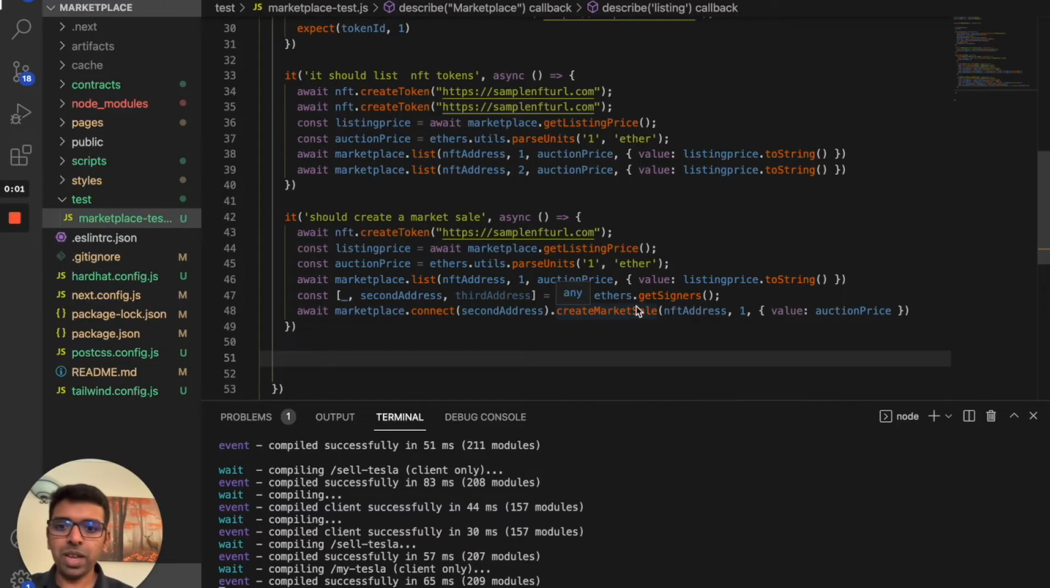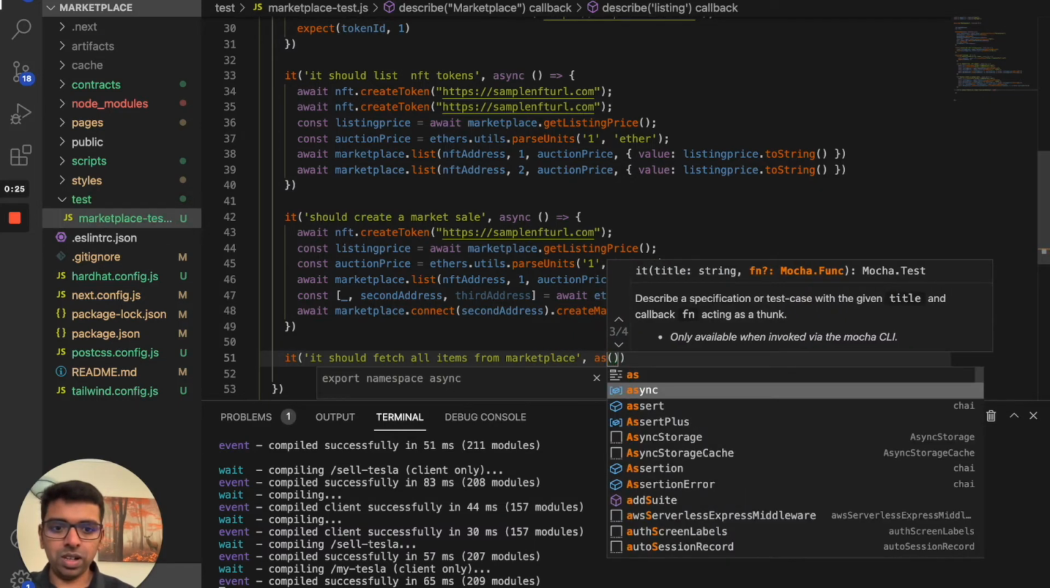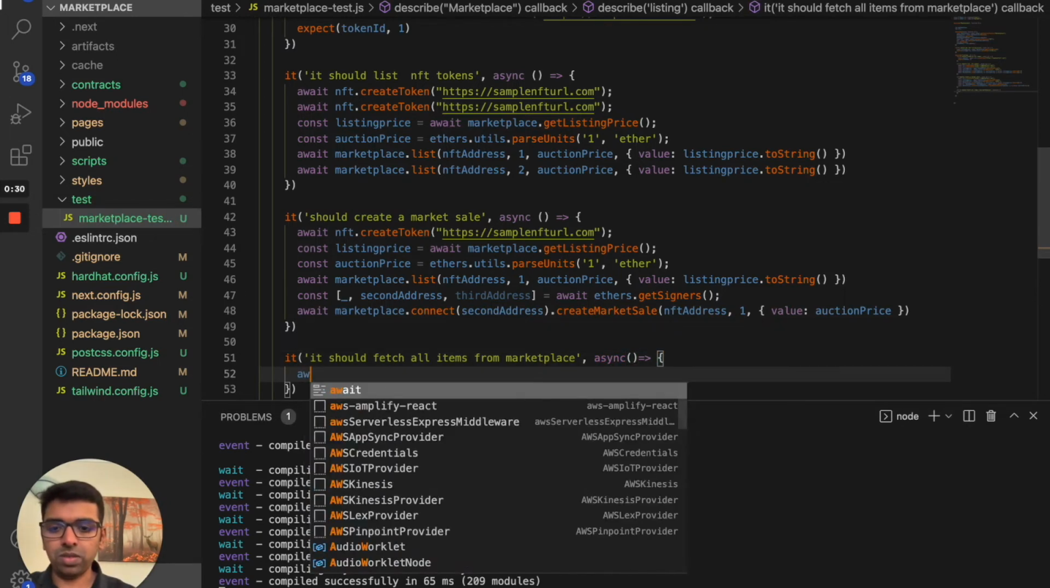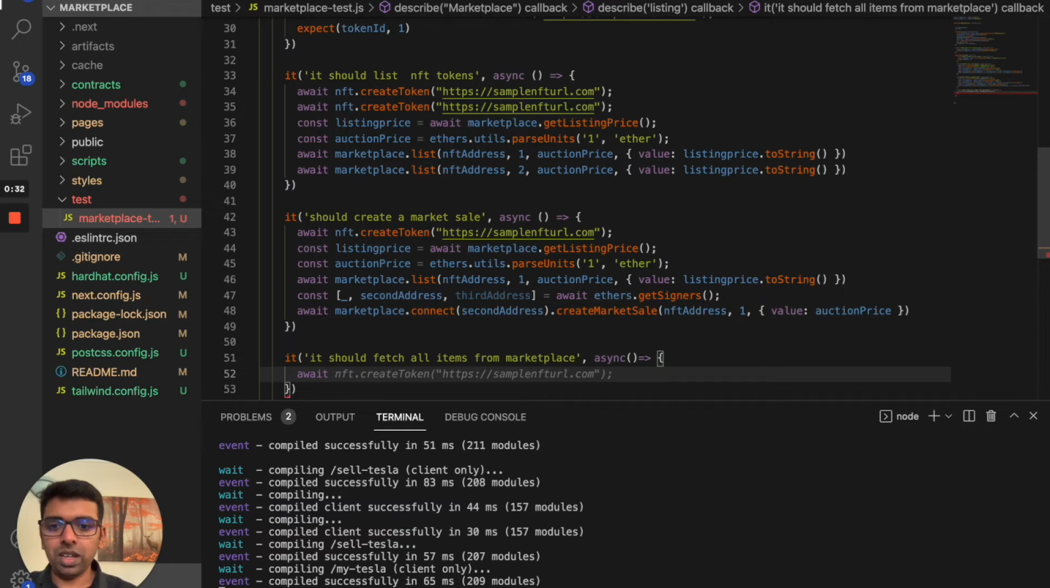Okay, let's go back to our marketplace test code and start writing a test for pulling all the items from the marketplace. That should be an async function because we are connecting to the blockchain and we have to wait for that to come back. So that's going to be an async function, and then it's going to be marketplace.fetchAllItems.